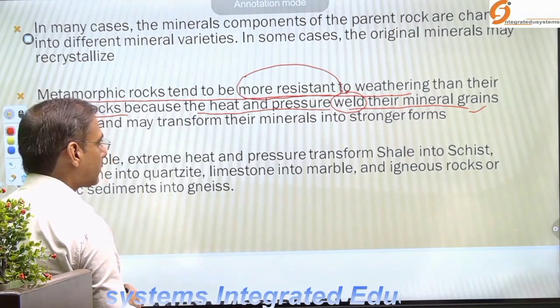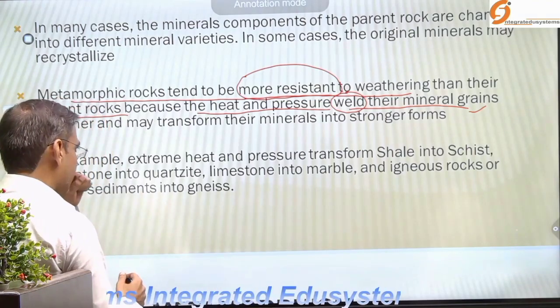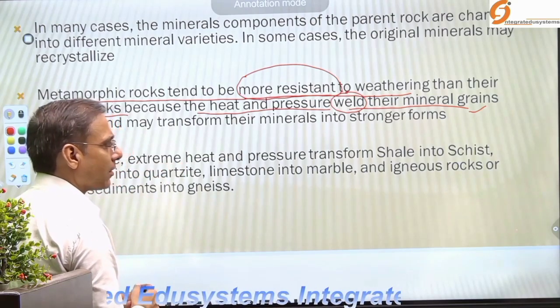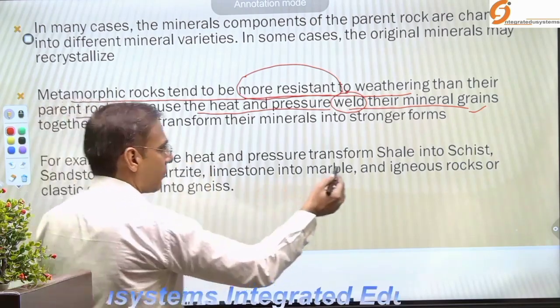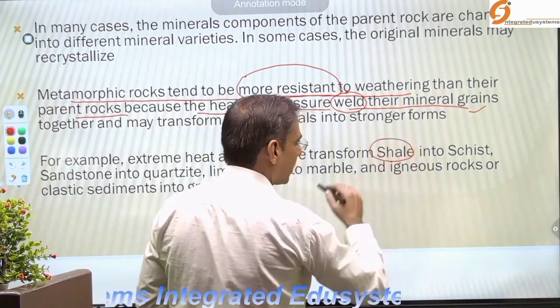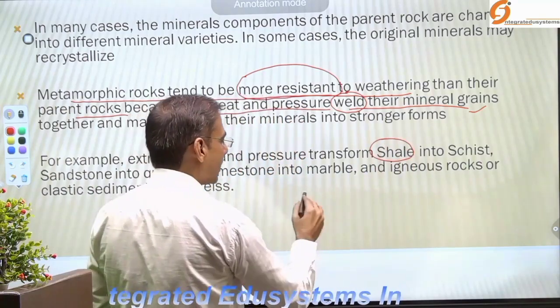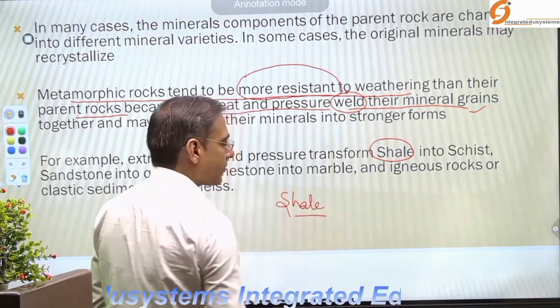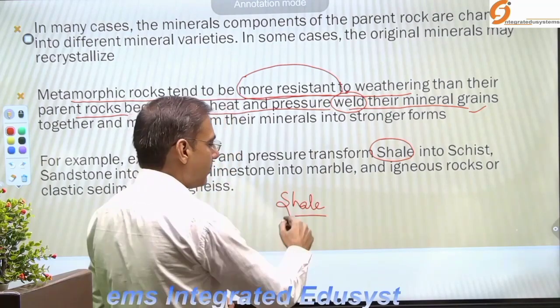I had given here the example: for example, shell is a sedimentary rock.